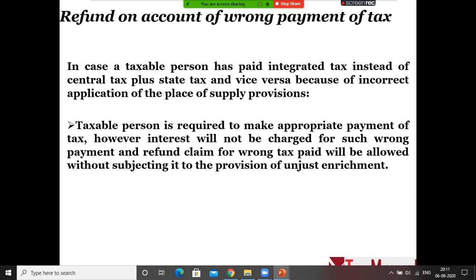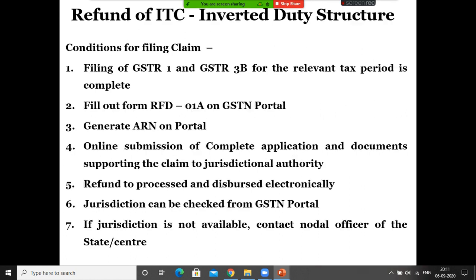So instead of IGST, if you have a liability of CGST and SGST, in this case you don't require to pay interest because you have already paid the tax. But when you claim refund, it will be allowed subject to the provision of unjust enrichment. It means the incidence has not been passed on to the subsequent channel. You have to prove that, right?